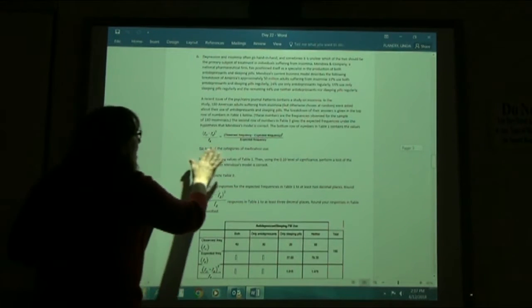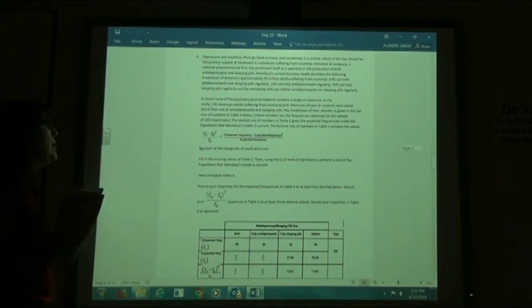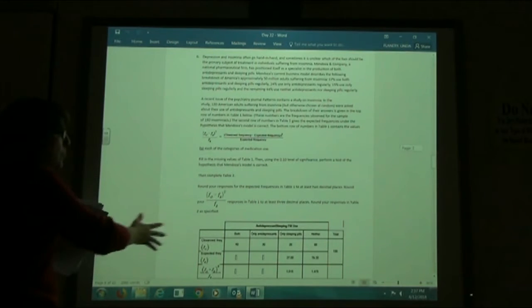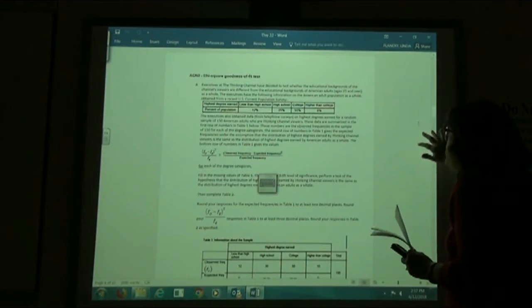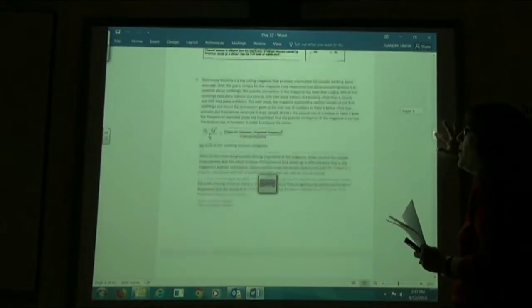The second row in the table is your expected frequencies based on our percentages under the hypothesis that Mendoza's model is correct. The bottom row contains the value that we get when we do our calculation: the observed frequency minus the expected frequency squared, divided by the expected frequency. So again, we're going to fill in our table and then answer our questions. And so I'm going to move my table here. Whoa, I jumped all the way to number 4.